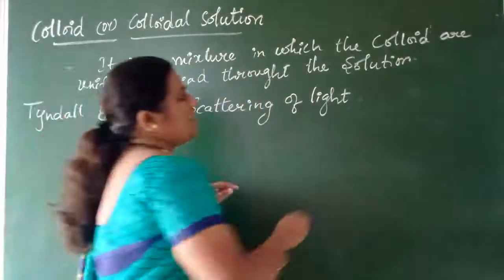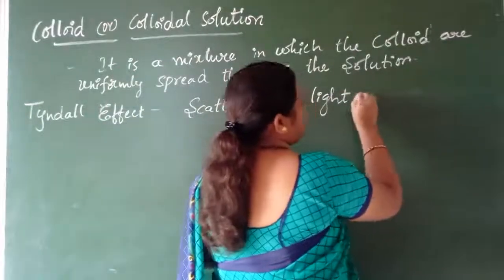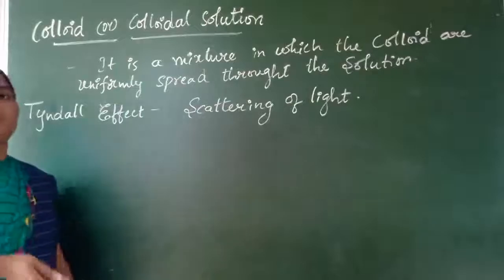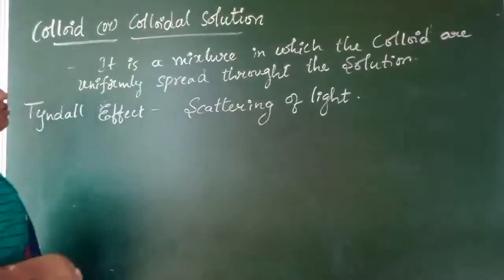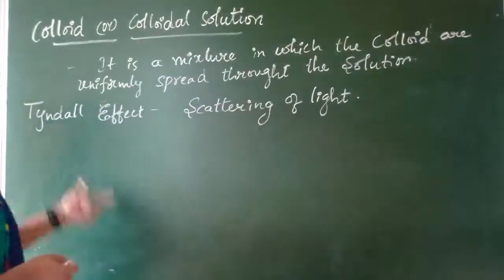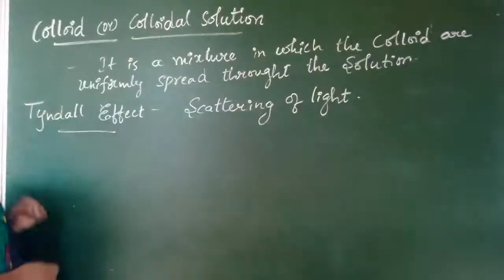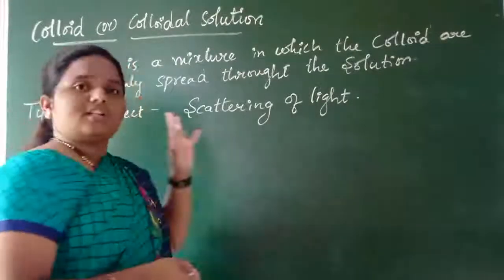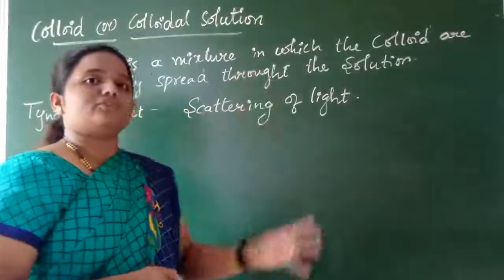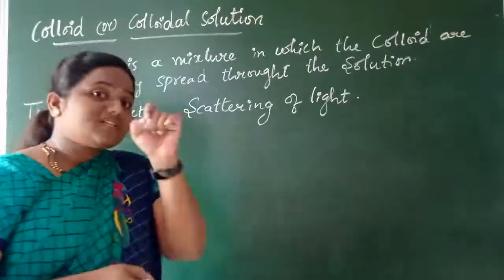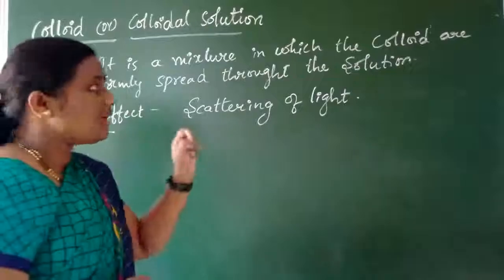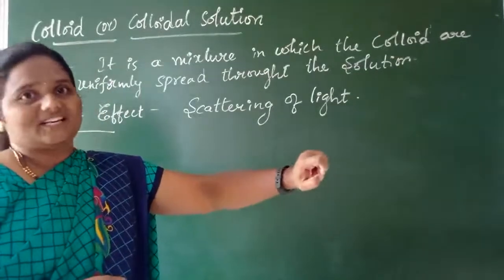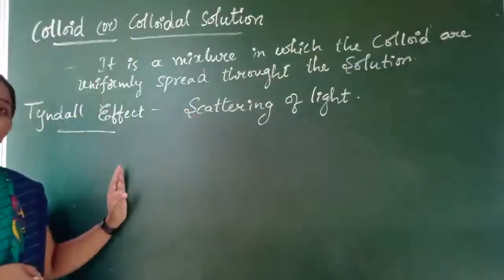When a beam of light is passed through any mixture, if the path of the light is visible, then it is called the Tyndall effect. You can observe this Tyndall effect, children, in a dark room. Suppose all the doors and windows are closed, then from a small hole you can observe the path of the light, isn't it, children? That is called the Tyndall effect.